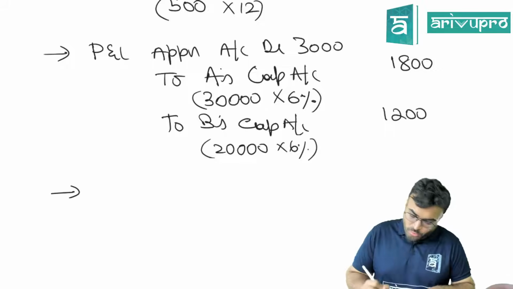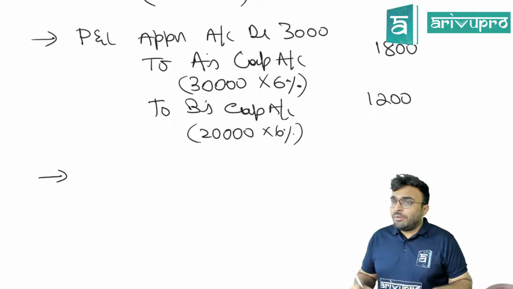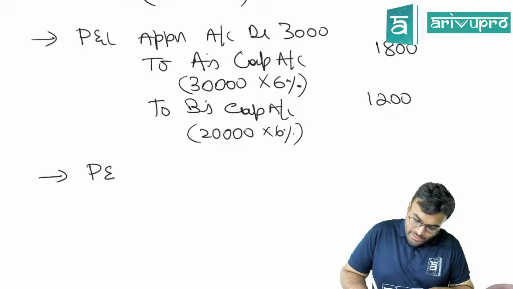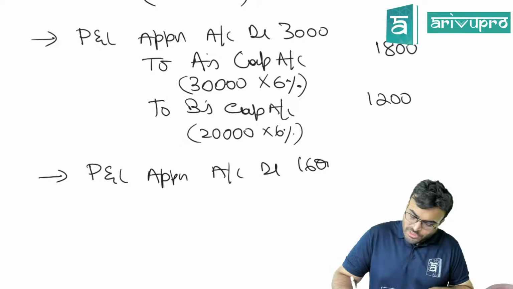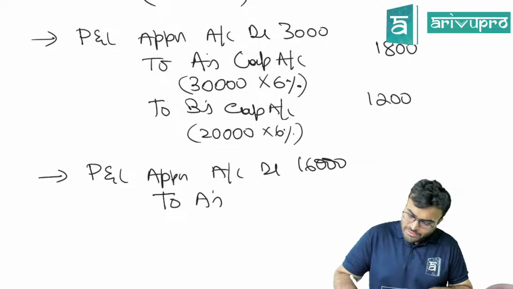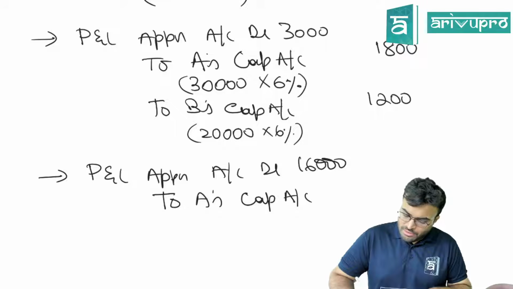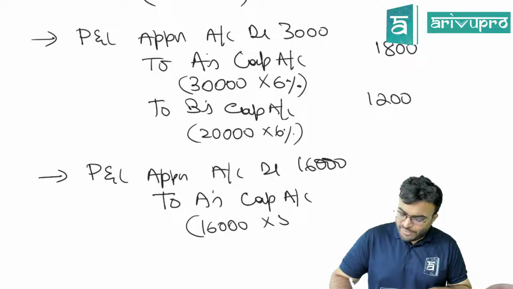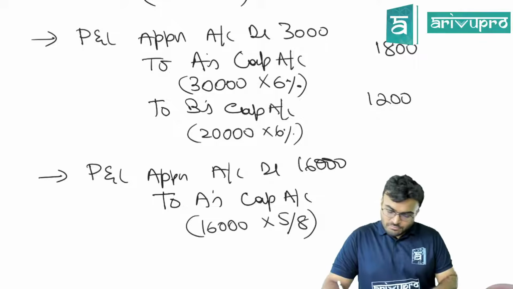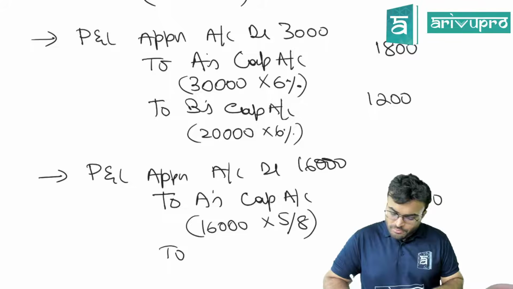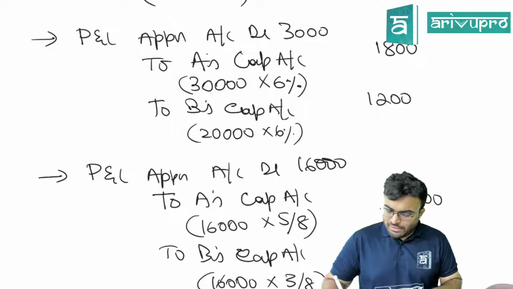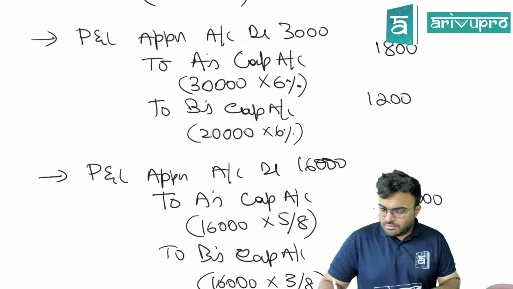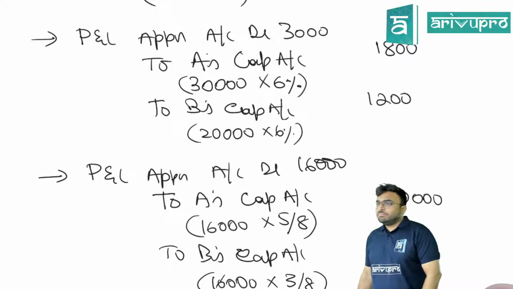That will also be given to whom? A and B only. So you will write P&L appropriation account debited 16,000. Gone to A's capital account, 16,000 into 5/8, 10,000. To B's capital account, 16,000 into 3/8, 6,000. Is this clear? Are you following this?